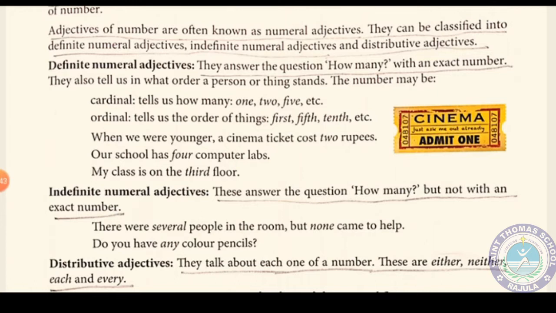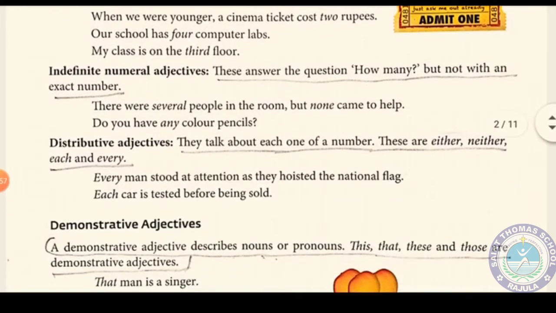There were several people in the room, but some came to help. Now several people, several shows some people were there. How many? An exact number is not given. Do you have any color pencil? Here any asks about the number 1, 2, 3, 4, but any here is not giving any kind of number, so it is an indefinite numeral adjective.